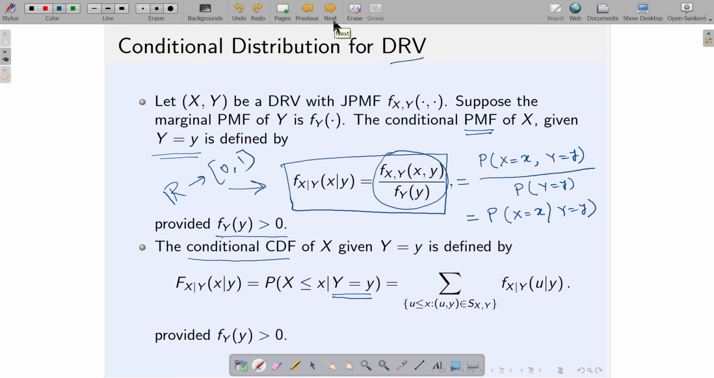Again, the idea behind this conditional distribution is just the same as that of conditional probability, because it is finally a conditional probability. The idea is that if I know that Y equals y has occurred, what is the probability that X equals x has occurred? Or if I talk about the conditional CDF, if I know that Y equals y has occurred, I try to find out the probability that X is less than or equal to small x.